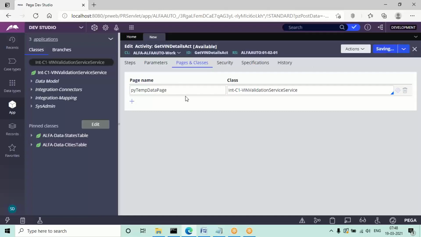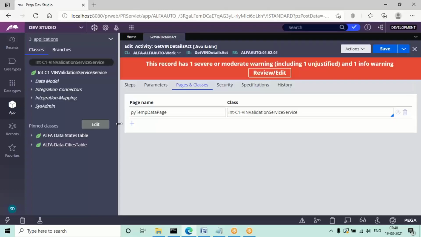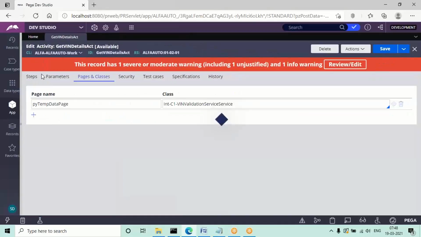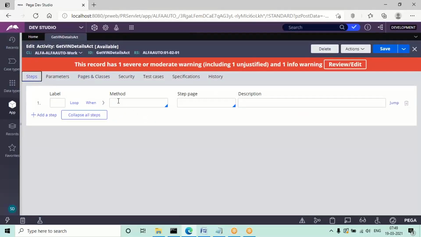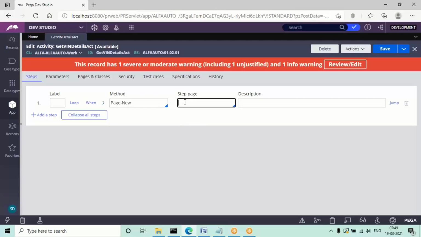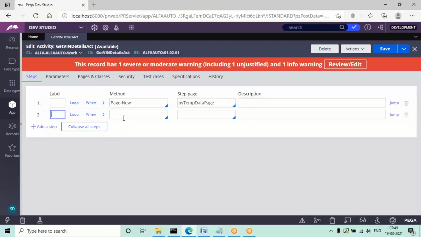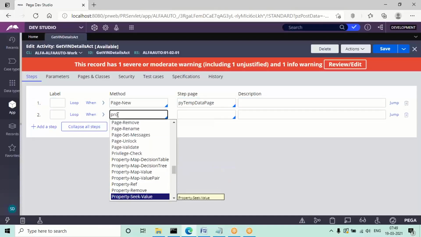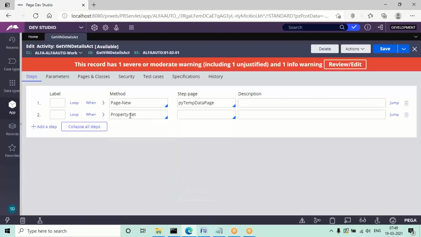Save it. Now in the Steps tab, you need to configure the parameters. So go to the Steps tab. See, the first method, Page-New, is optional. Now coming to the second step, add Property-Set. First of all, we need to map the request property. The request property is nothing but win.